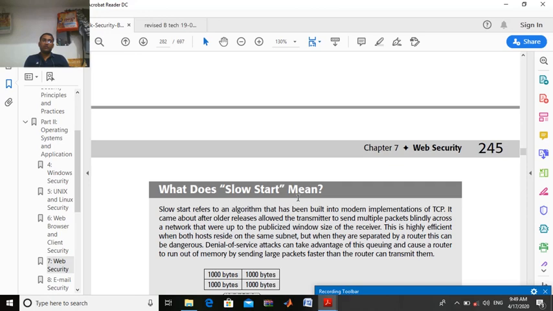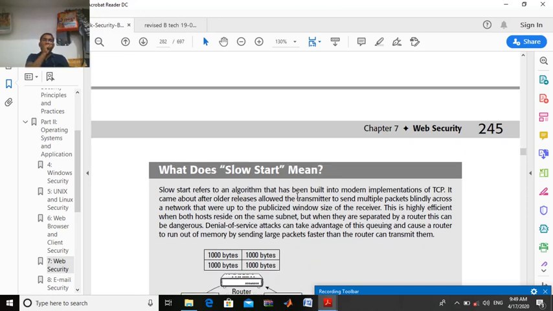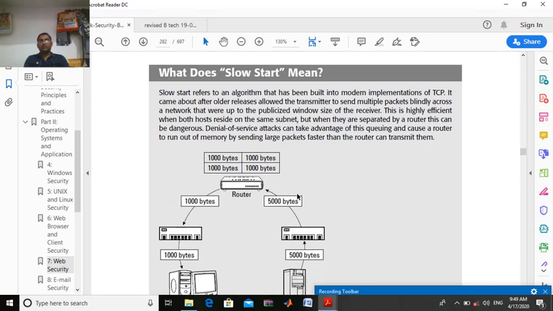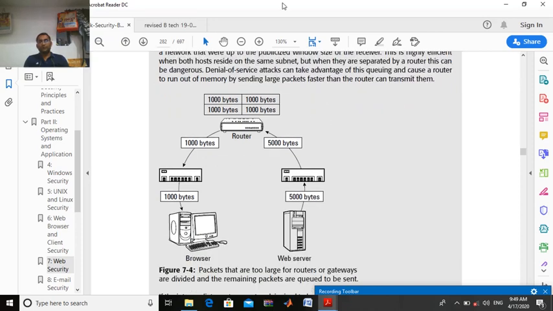So next, okay, what does slow start mean? Slow start, what will it mean here? Let's check with this example diagram. If you are the client with a browser, what you are going to do is request something, some web page or something, right?